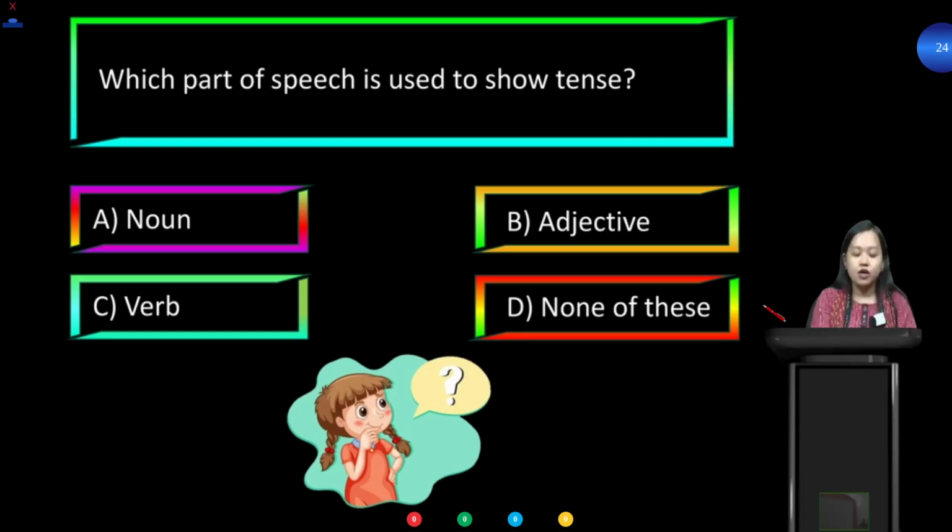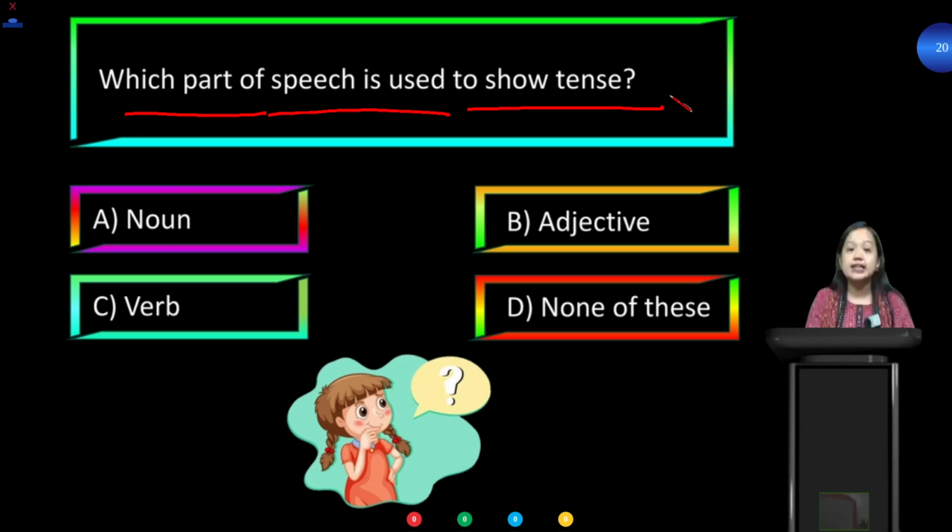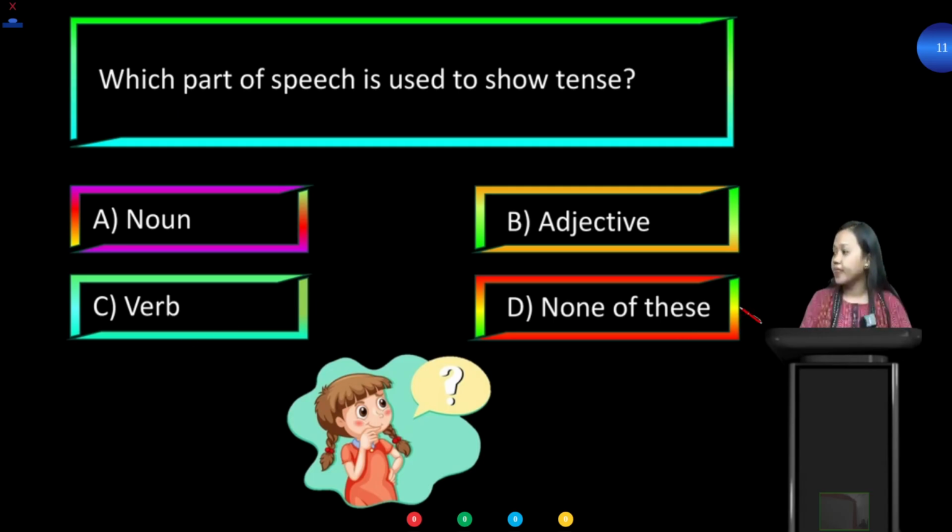What is the question? I'll read it again. Which part of speech is used to show tense? Is it noun or is it adjective? Is it verb or none of these? Your time is running, it's going to end. Answer the question quickly. Okay, time up.